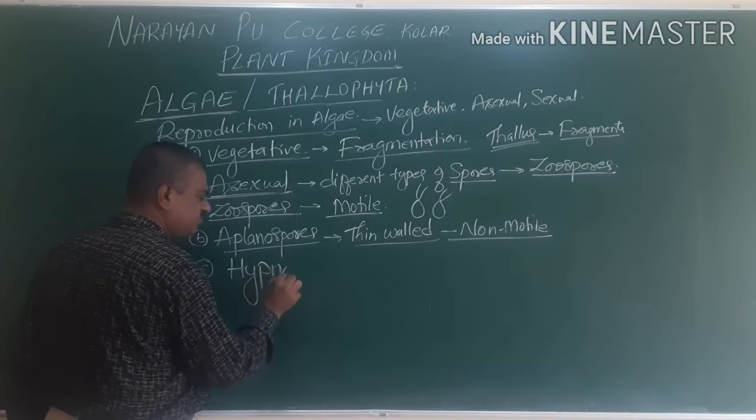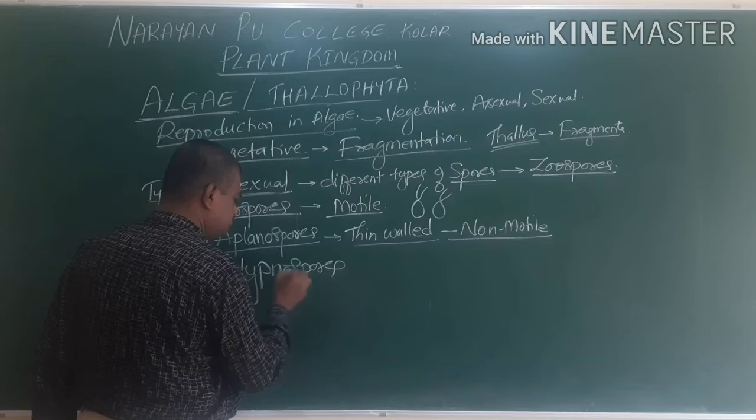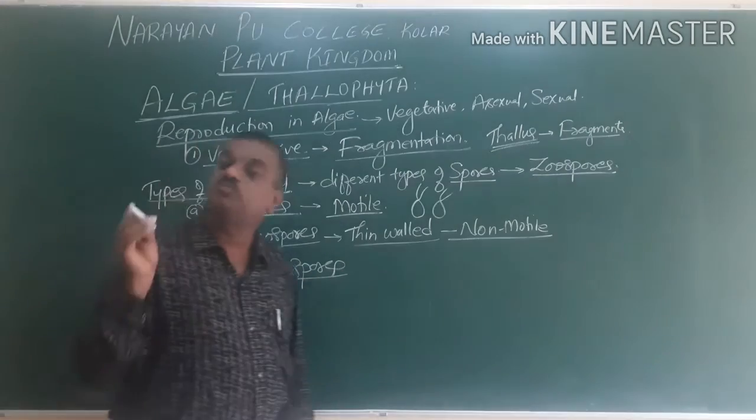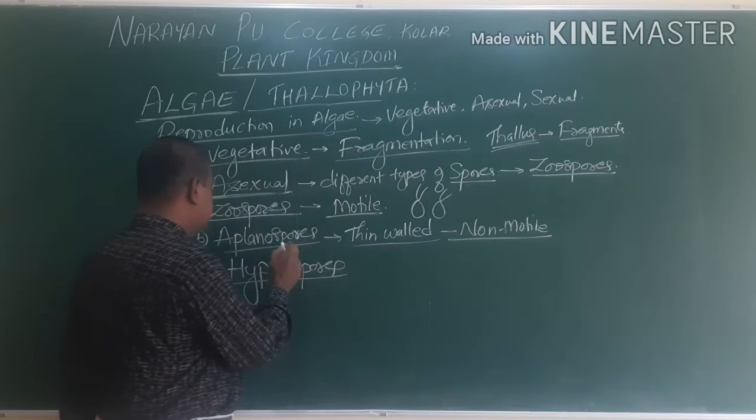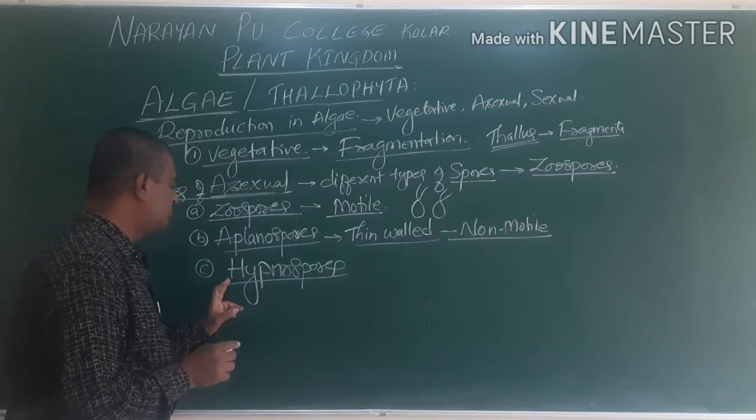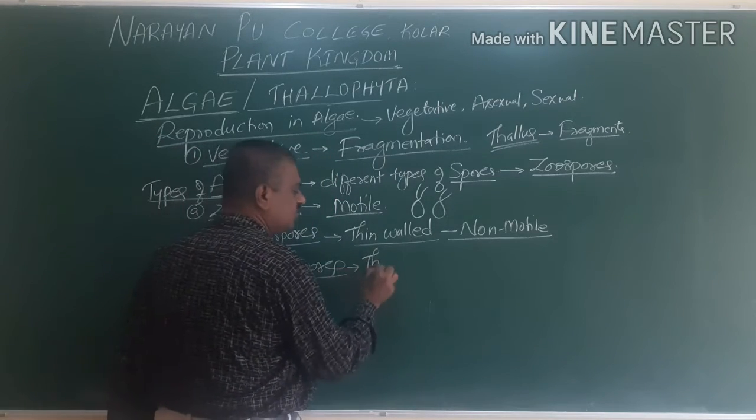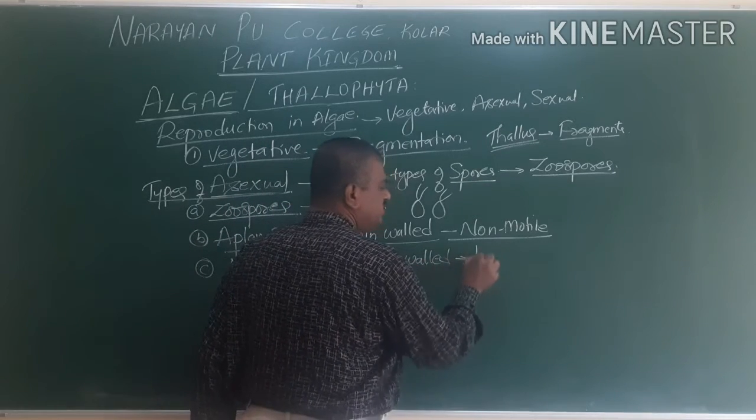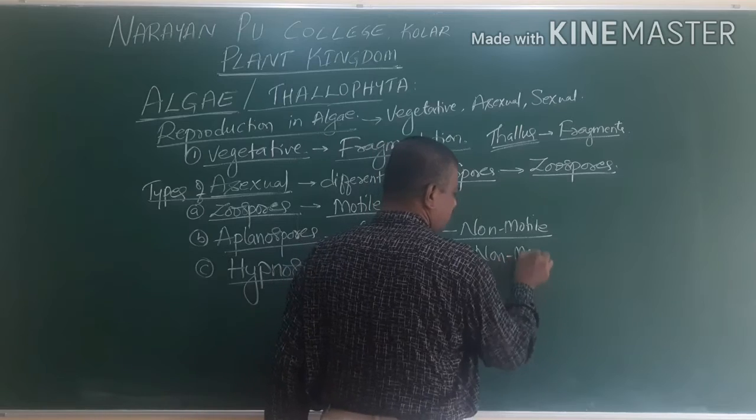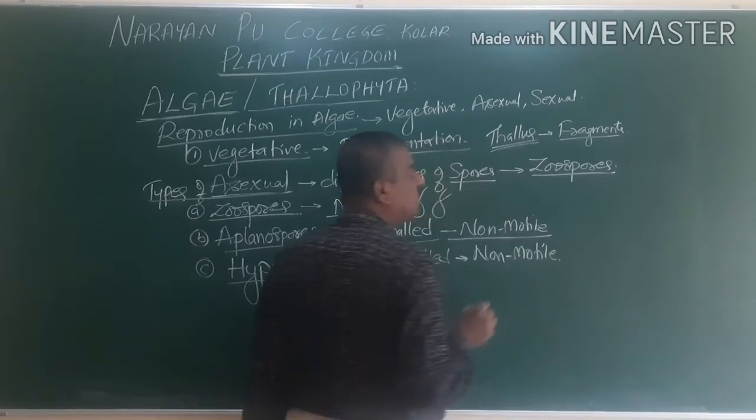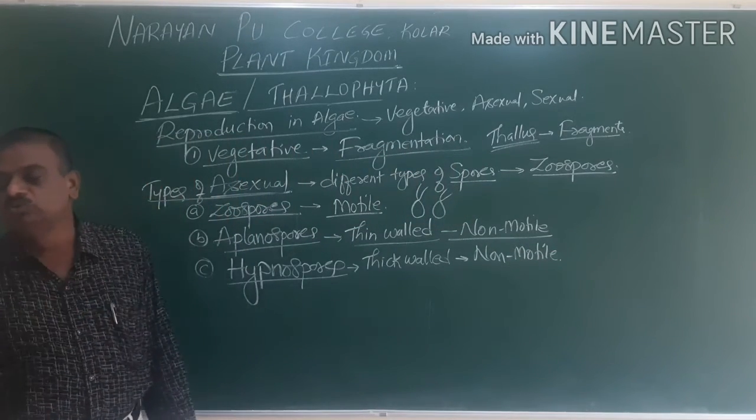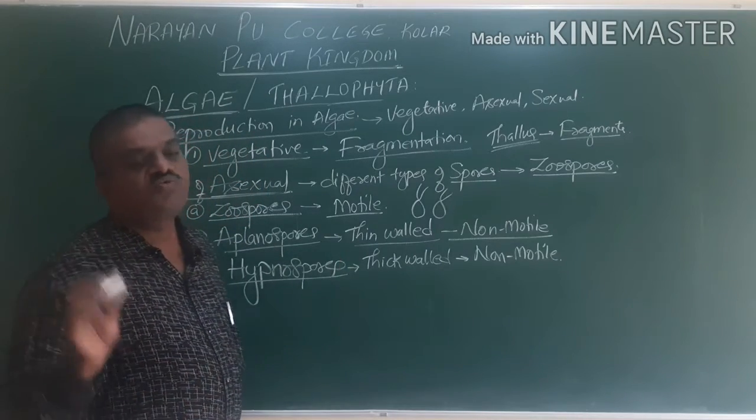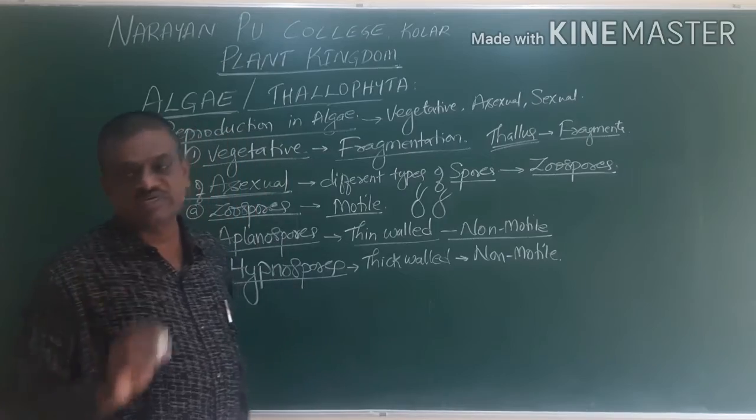Next, pycnospores. Pycnospores are nothing but thick-walled. Aplanospores are thin-walled, whereas pycnospores are always thick-walled spores. They are non-motile, they cannot move. So there is a presence of thick-walled, non-motile spores, again formed in adverse conditions.